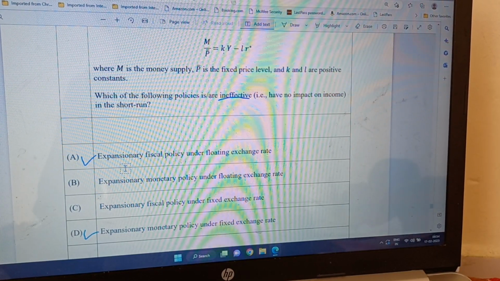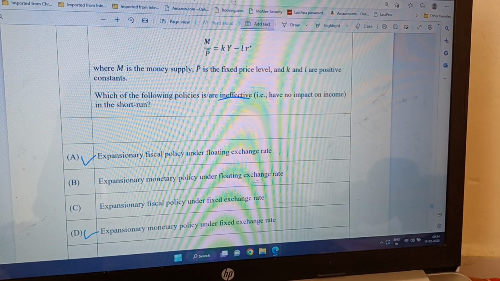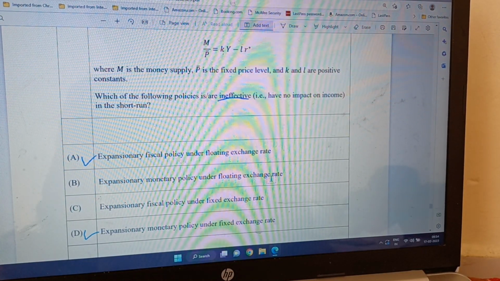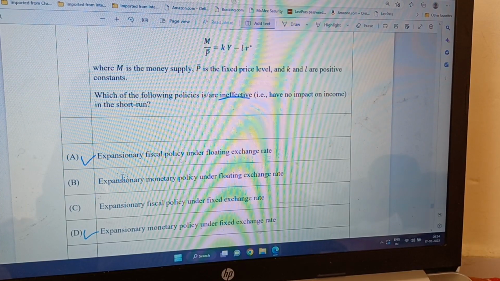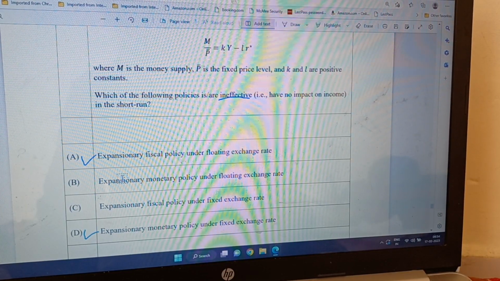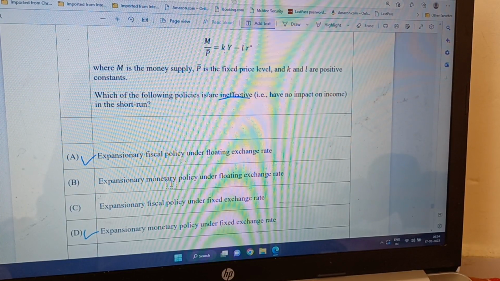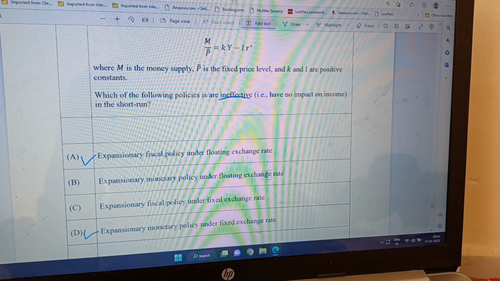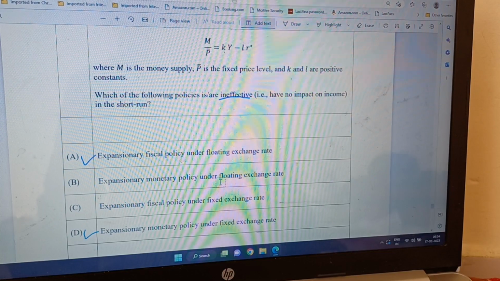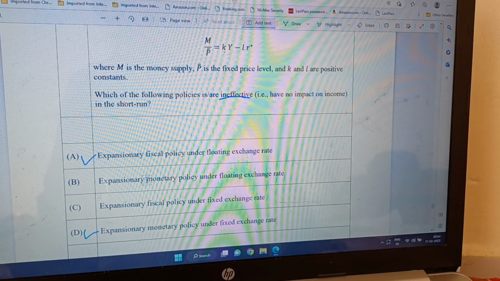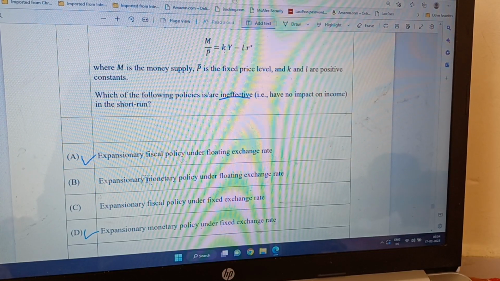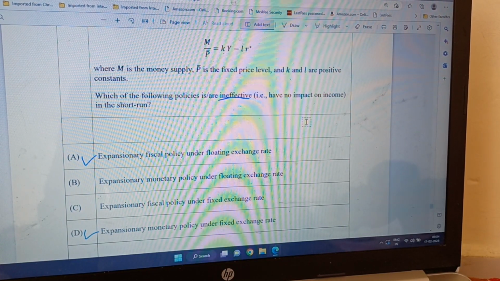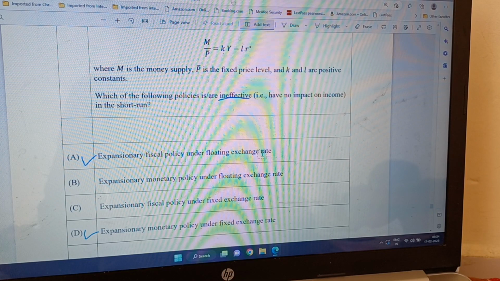So expansionary fiscal policy under floating exchange rate is ineffective, so it is not having any impact in the short run. Now, expansionary monetary policy under floating exchange rate. Only one of the policies will be correct, so the impossible trinity is there. Expansionary monetary policy is not effective under floating exchange rate. Why? If the central bank, which is government, increases the money supply to increase GDP, then the exchange rate will go down.